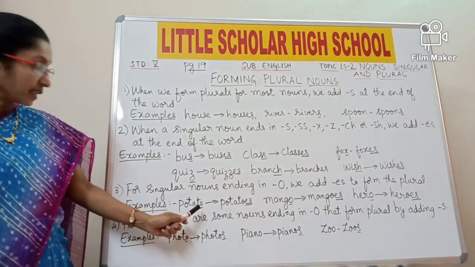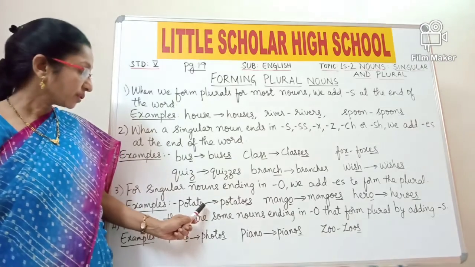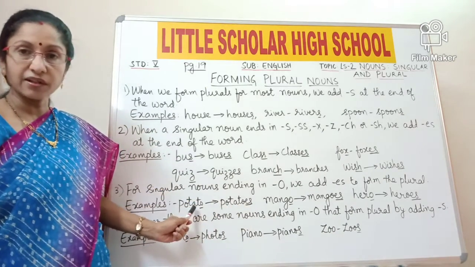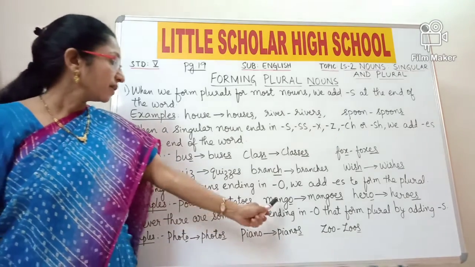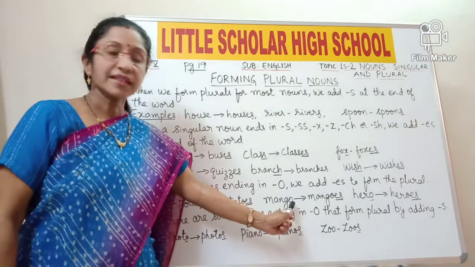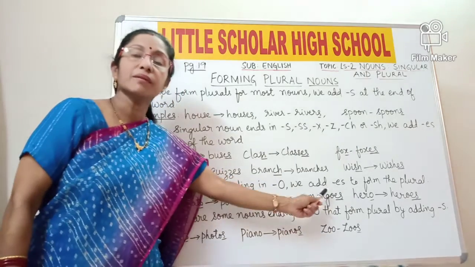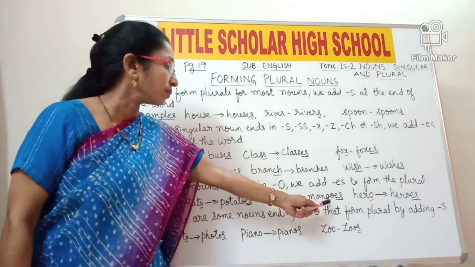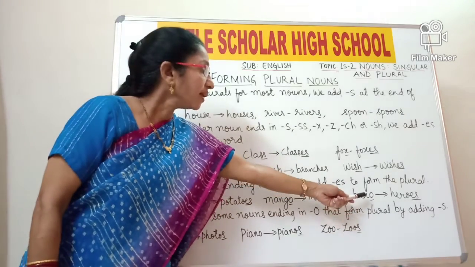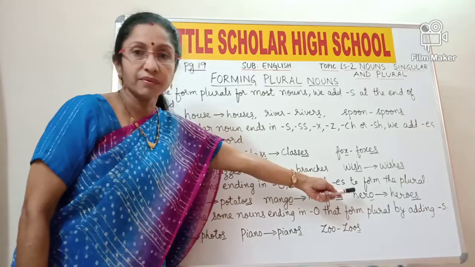Potato. It is ending in o. So just add es to that, it becomes potatoes. So potato is singular, potatoes is plural. Mango. Again mango is ending with o. So just add es to that, mango becomes mangoes, which is a plural of mango. Hero. Again the word hero is ending in o, and just add es to that, it becomes heroes.